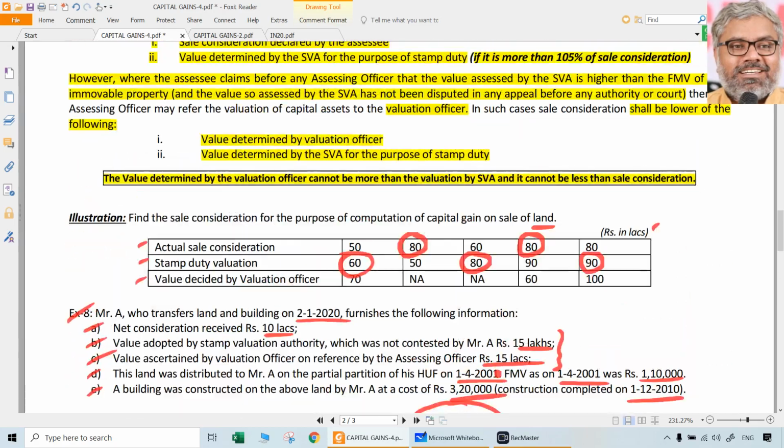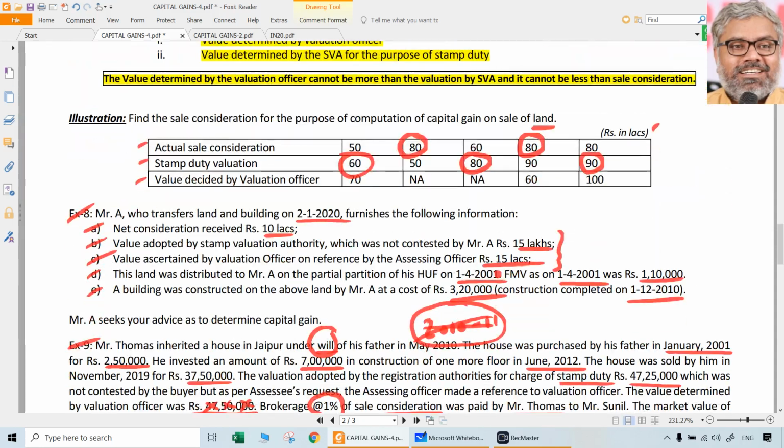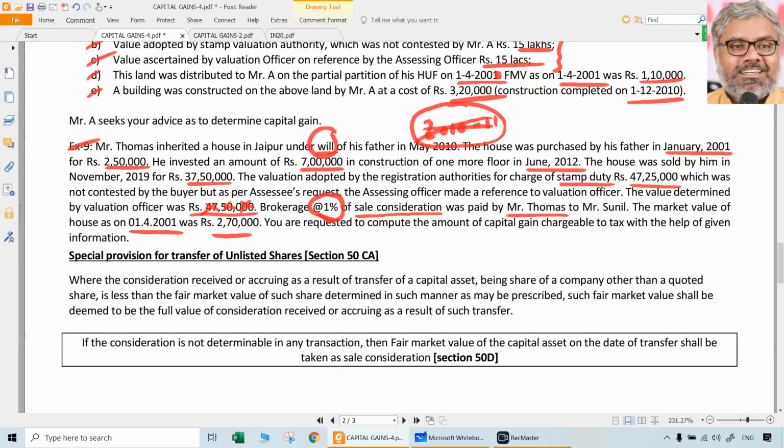That is application of 50C. Of course, let me tell you once again, any real estate transaction related question might have application of 50C. So we don't have to be surprised when 50C is there. It is pervasive in this entire chapter. Wherever there is a real estate transaction, 50C application will be there also. So that is the importance of that section 50C.